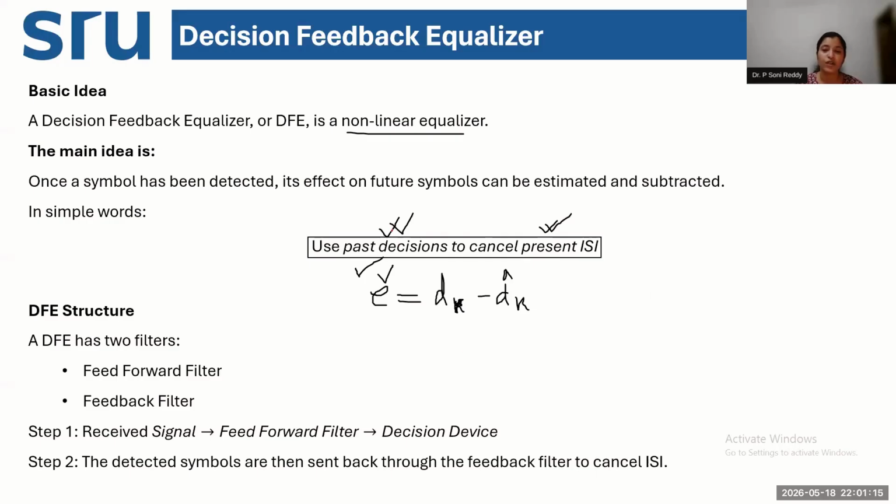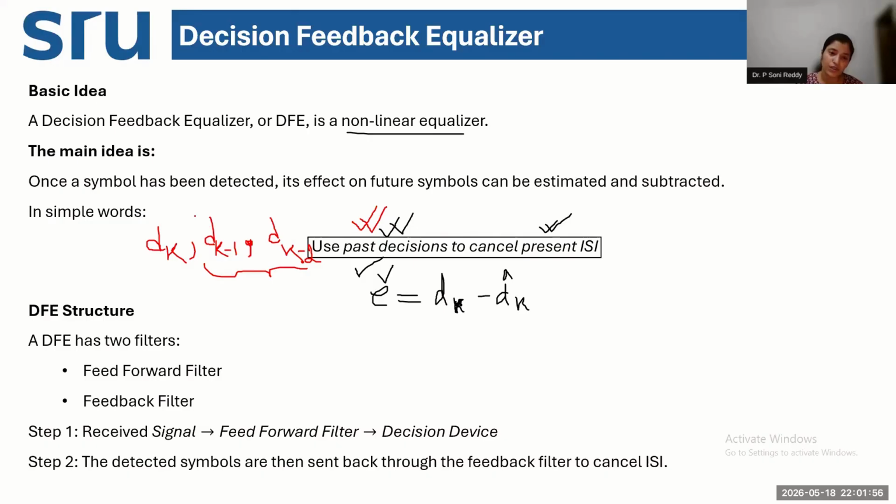So what are we doing? We are utilizing the past error values, all the error values for all the different types of symbols that were already transmitted. So suppose I'm transmitting the current symbol as dk. I have already transmitted dk minus 1, I have already transmitted dk minus 2. So all this is previous or past symbols. So I've already transmitted these two symbols.